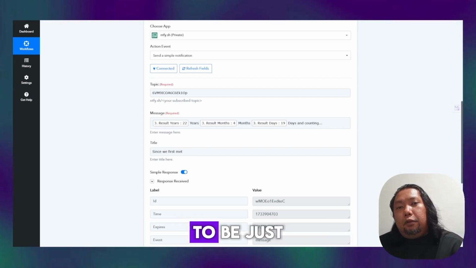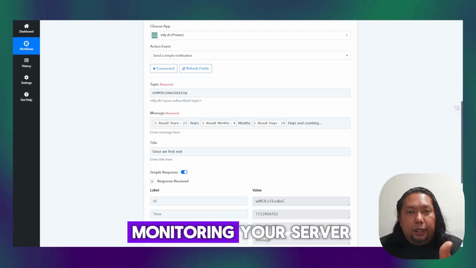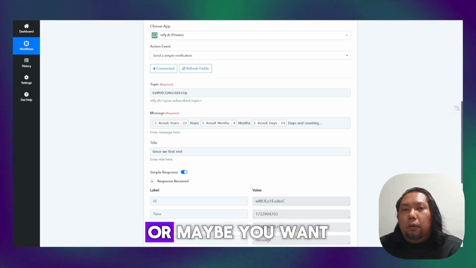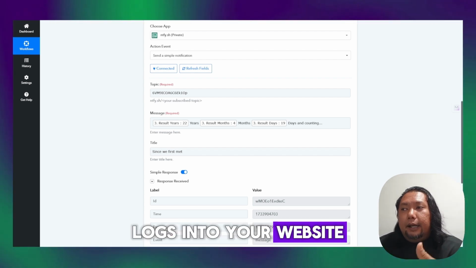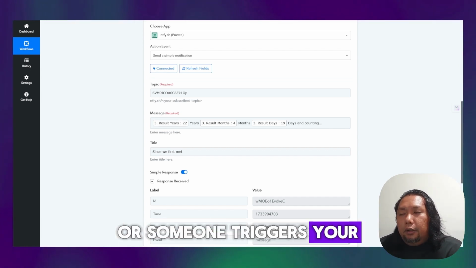But it doesn't have to be just automating your love life. It could be maybe monitoring your server. Maybe your server is up or maybe it's down, or maybe you want to be notified when someone logs in into your website, or when someone sends you an email, or someone triggers your form.